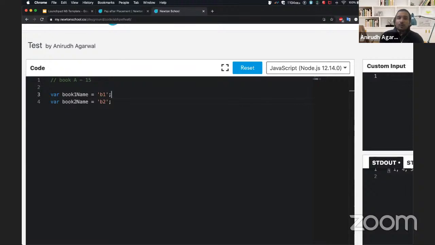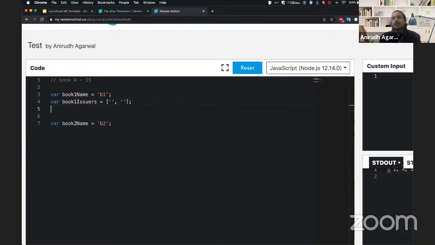Now think of a scenario wherein, when we talked about book one name, we also talked about people who have issued the book. So I can have book one issuers, and I'll give it an array with a few people's names who have issued these books.